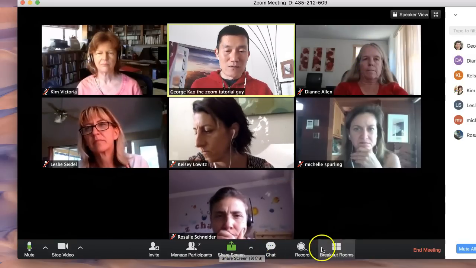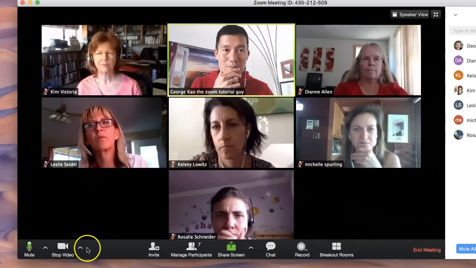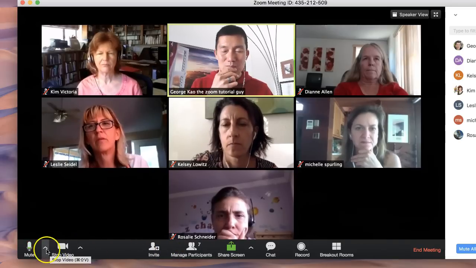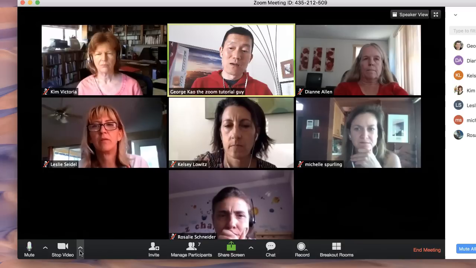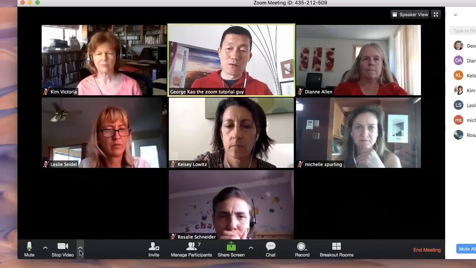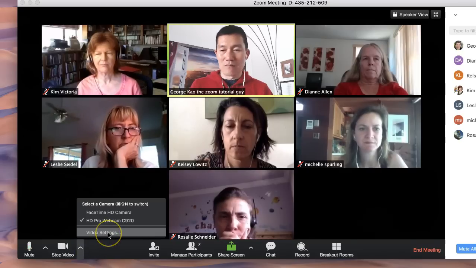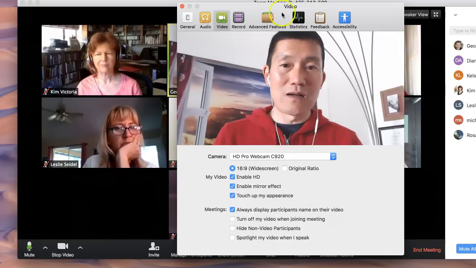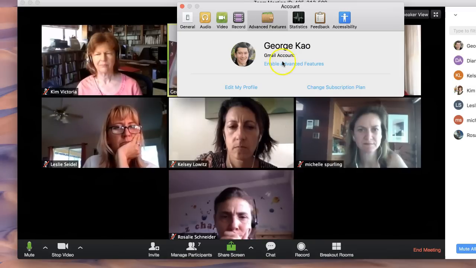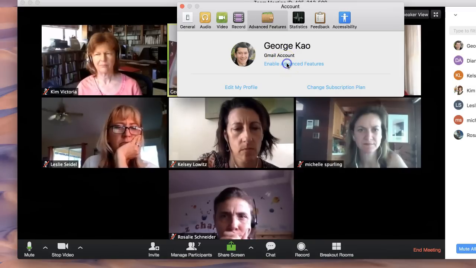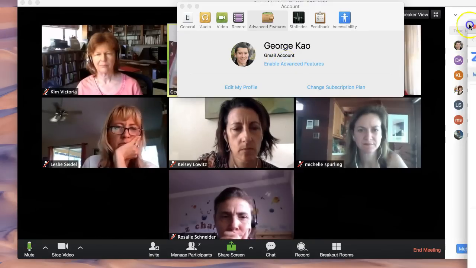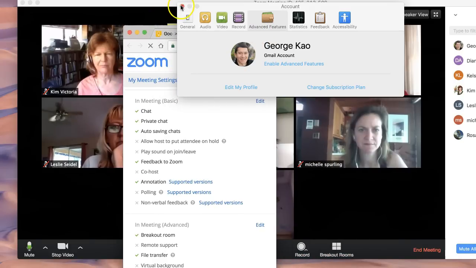All right, the easiest way to get into the advanced settings is by clicking on the drop-up menu next to either the microphone or the video camera icon, and then click on settings, video settings or whatever, then advanced features, and then click on enable advanced features. And that will bring you to a web browser window. Let me just close this for now.